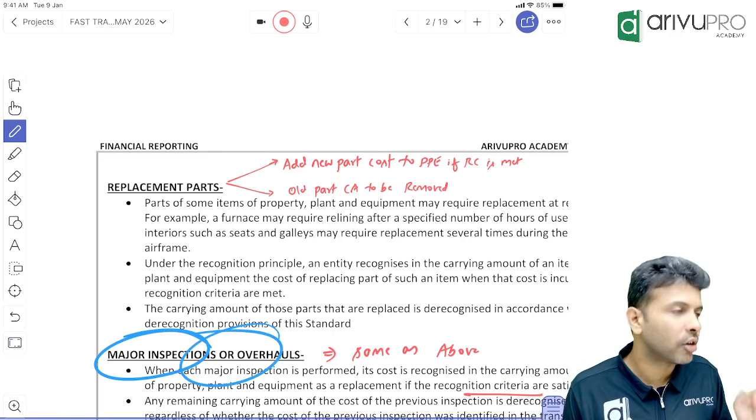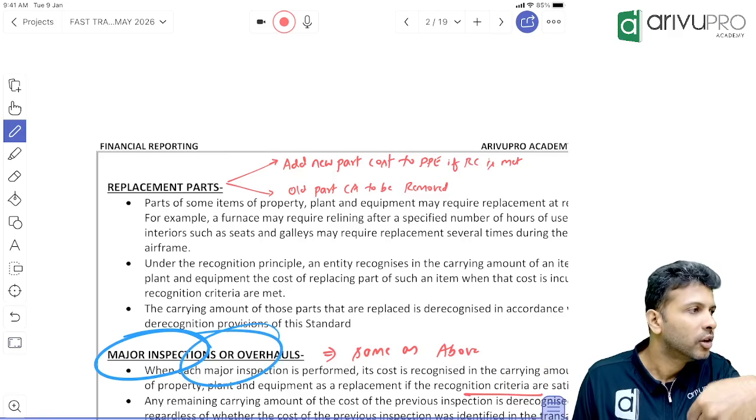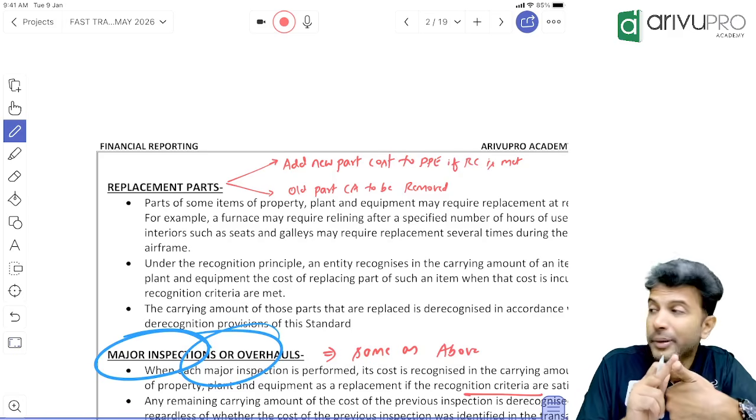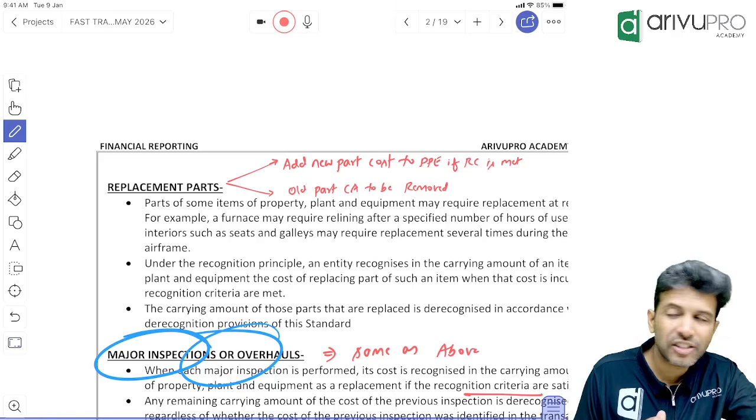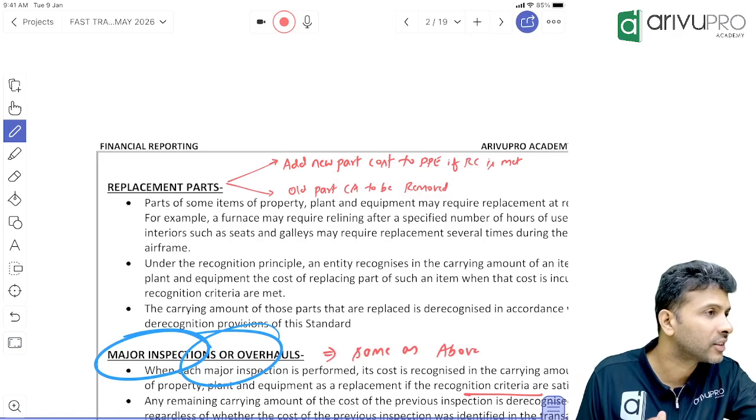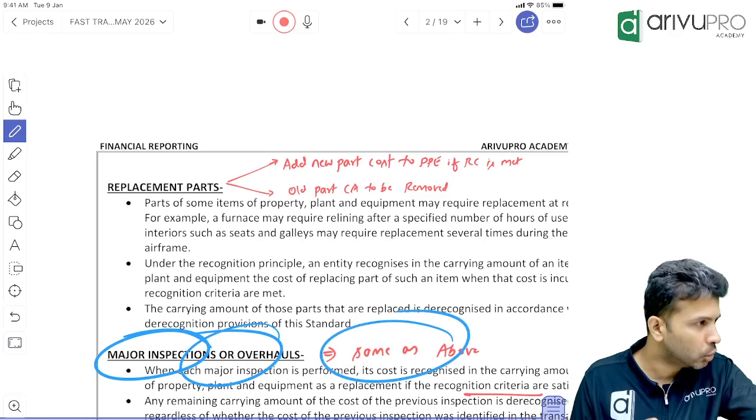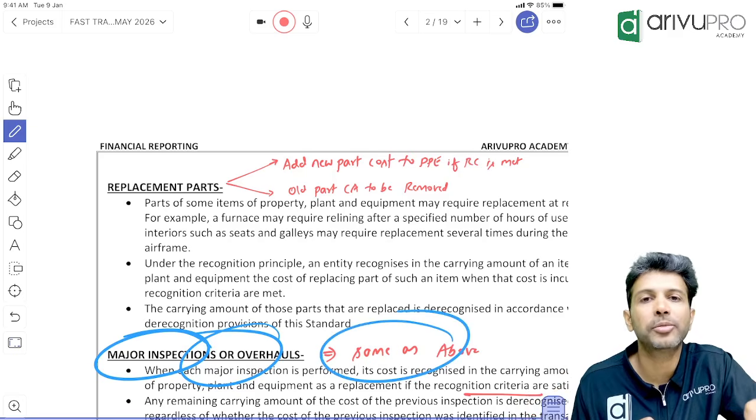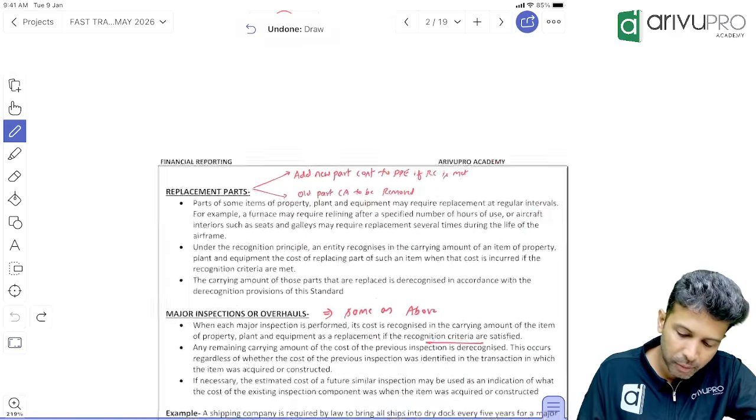Now treatment, you'll have to tell me two treatments. What are they? Instead of new parts, here you call it new inspection charges. So the new inspection charges' cost you will add. The old inspection's carrying amount, if at all it is there, what will you do? Remove. That's what I mean: same as before, new inspection charges you add, old inspection charges' carrying amount you minus.